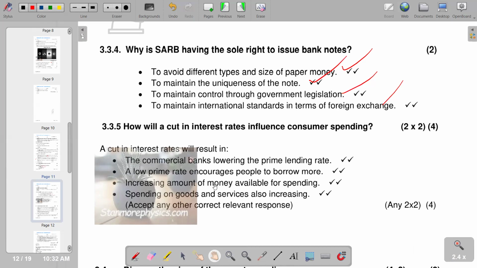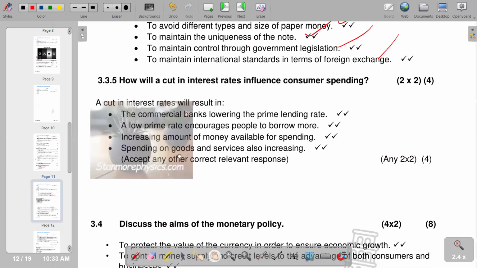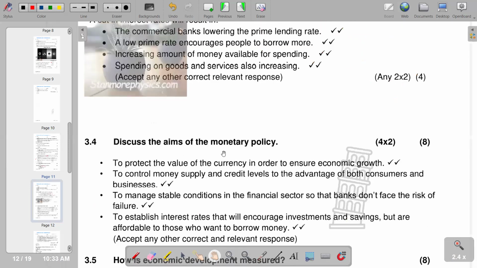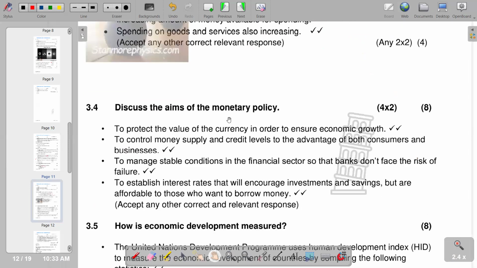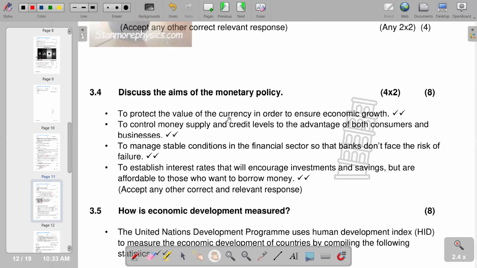So the spending is determining the demand. So basically, that's what we have on 3.3.5. Then, of course, 3.4, discuss the aims of the monetary policy. Remember, we said the monetary policy is a policy that is set by the central bank, and we have the South African Reserve Bank that we have in the local economy.